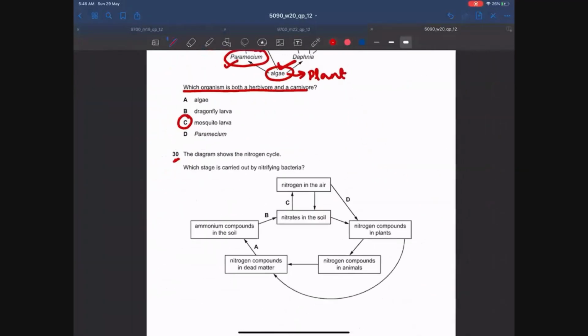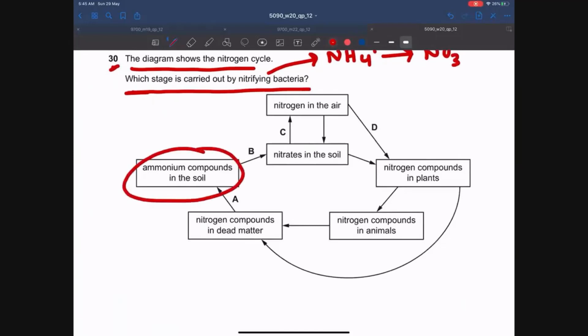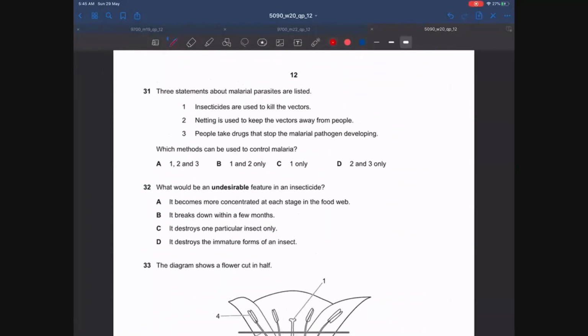Let's move on to MCQ number 30. The diagram shows the nitrogen cycle. Which stage is carried out by nitrifying bacteria? So guys, always remember this point, that nitrifying bacteria convert ammonium to nitrates. So ammonium compounds in the soil are converted to nitrates in the soil. This is done by nitrifying bacteria. So the answer is B. Let's move on to MCQ number 31.